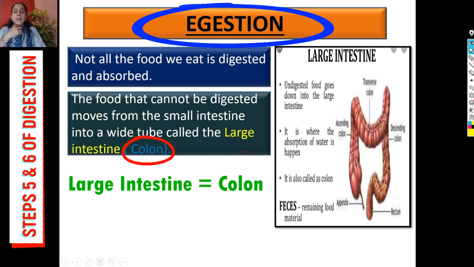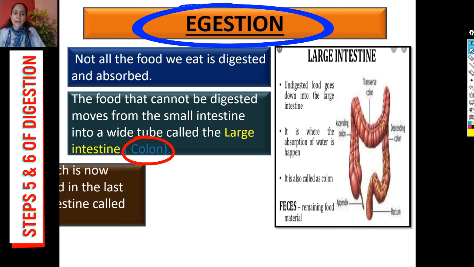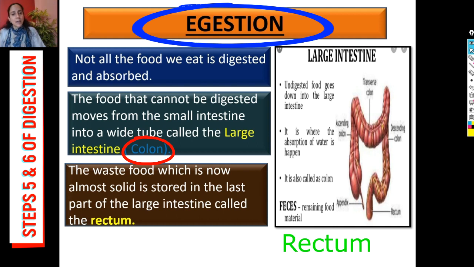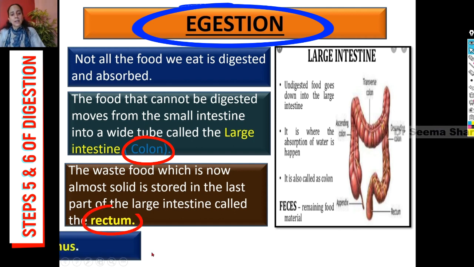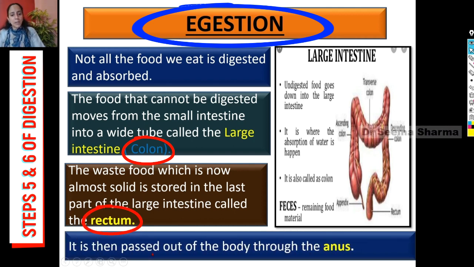This large intestine is around 1.5 meters in length. From here, food is further pushed because of peristalsis to the second last part of alimentary canal, and this undigested solid food is stored for some time in the rectum, and then it is passed out or eliminated from the body